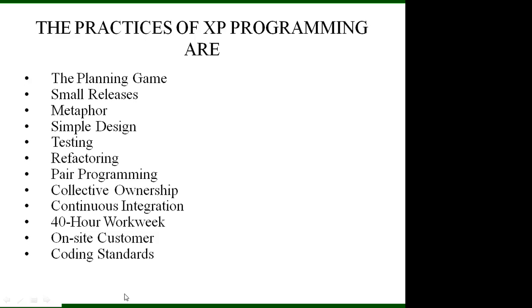Okay. Then move to pair programming. Here software code is written by a pair of developers. Two programmers work together at one workstation.